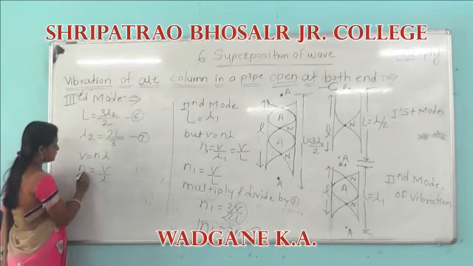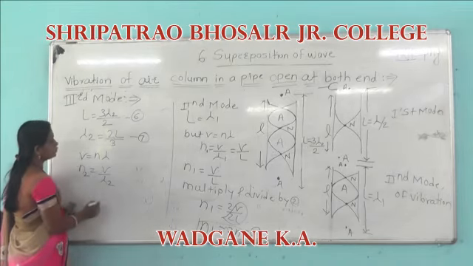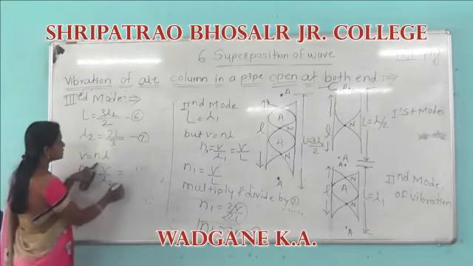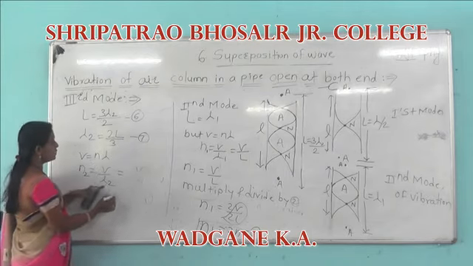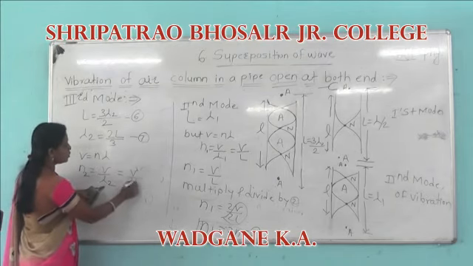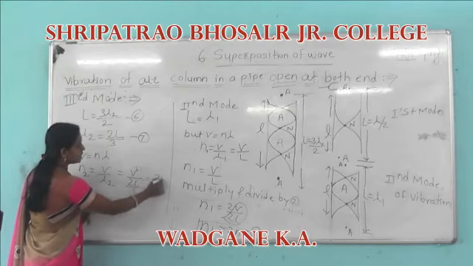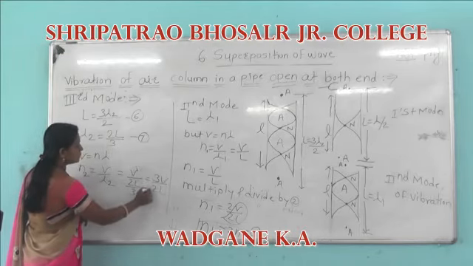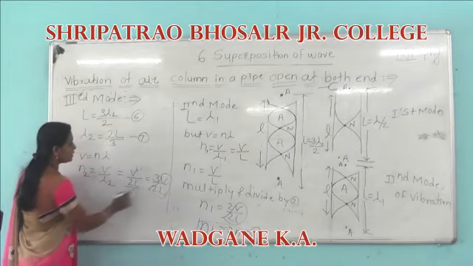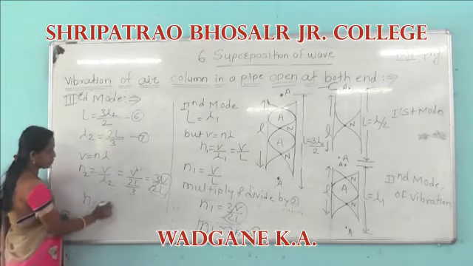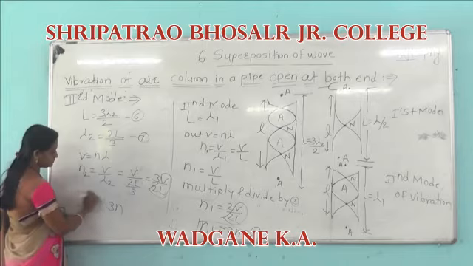Considering N2 and putting the value of lambda 2 equal to 2L by 3, we get 3V divided by 2L. Again, this is the fundamental frequency, so N2 is equal to 3N.